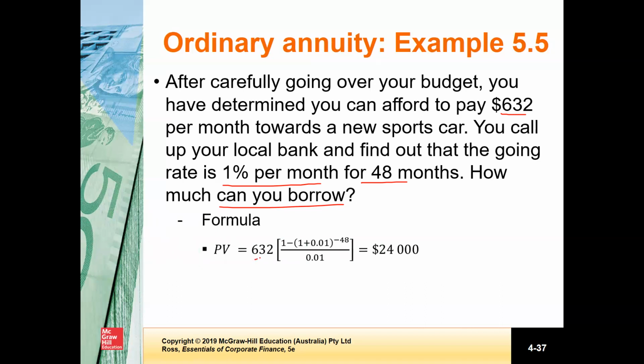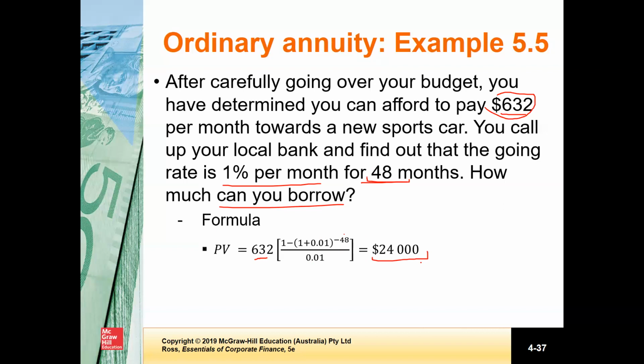So you see 632, which is your periodic payment, then 1 minus 1 plus 0.01, which is the interest rate, to the power t, which is 48 months, divided by the interest rate once again. And you can see that the present value of this ordinary annuity is 24,000.